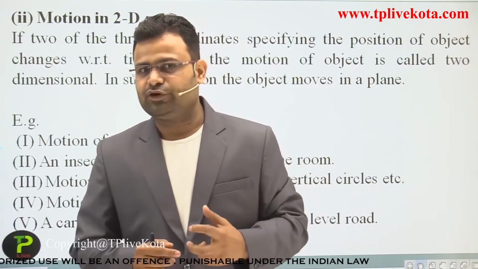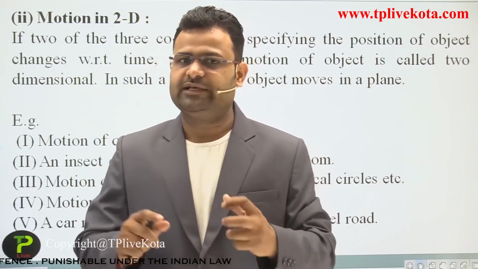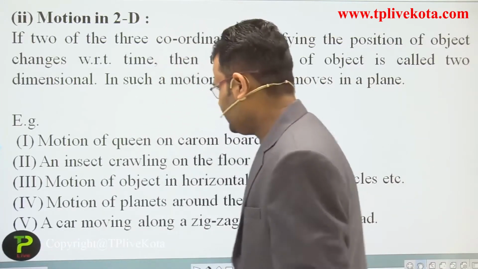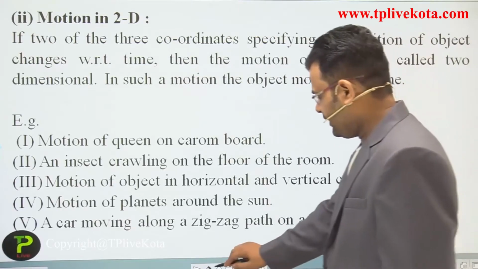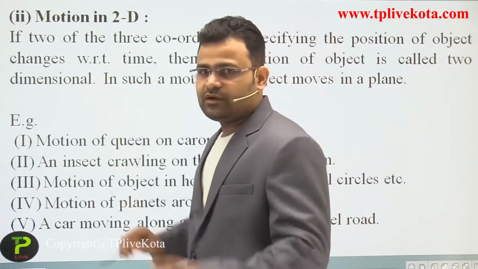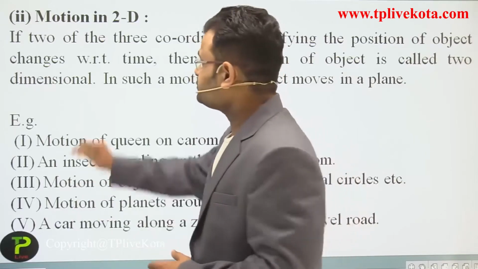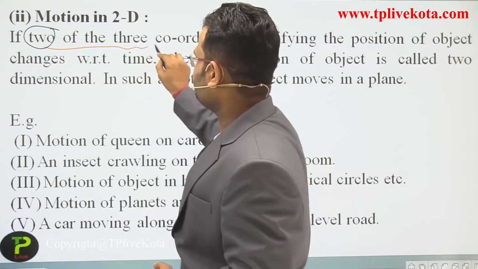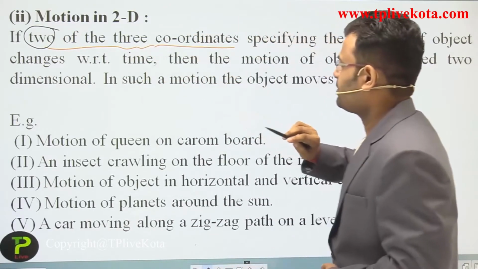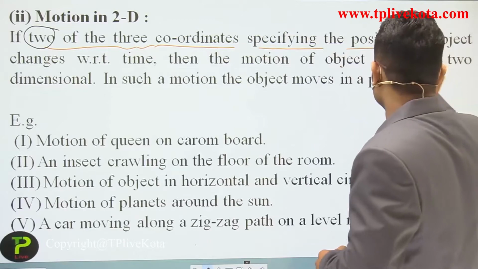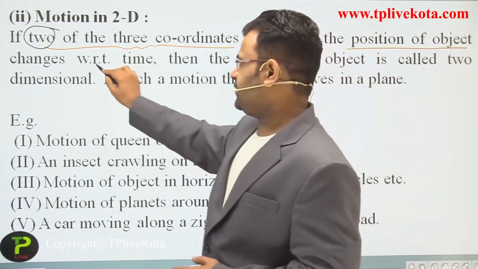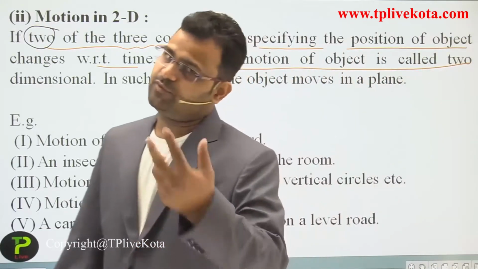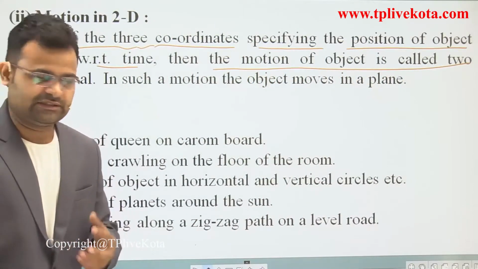If three coordinates are required, it is a three dimension motion. The definition of two dimension: we have three coordinates in total, and if we require two of the three coordinates to specify the position of an object with respect to time, then the motion of the object is called two dimension.